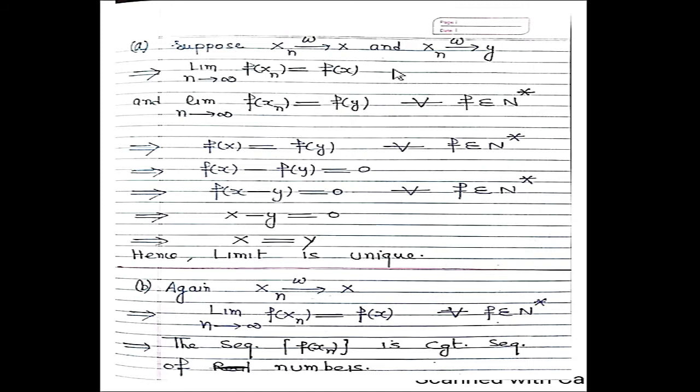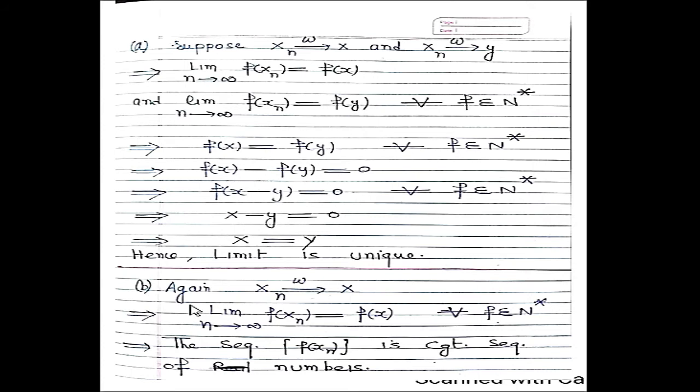From these two equations, f of x equals f of y, so f of x minus f of y equals 0. It implies f of x minus y equals 0 for every f belonging to N star, so x minus y equals 0, hence x equals y. Hence the limit is unique. This is the first part of the theorem.